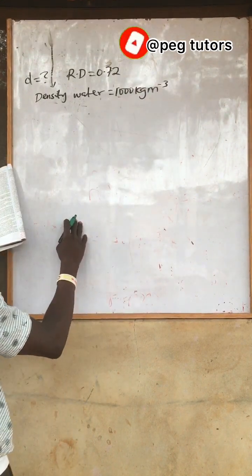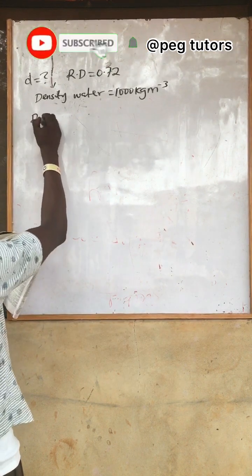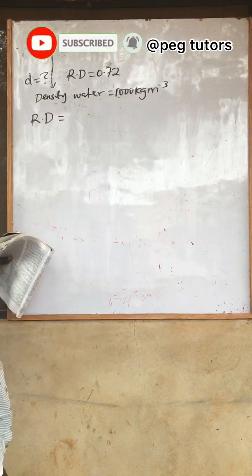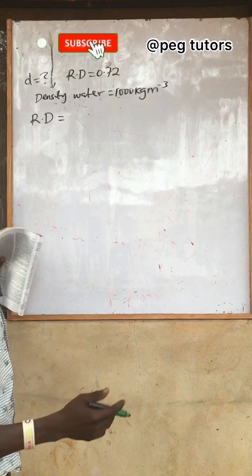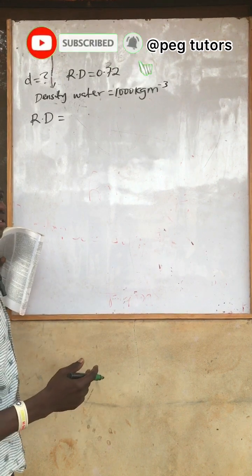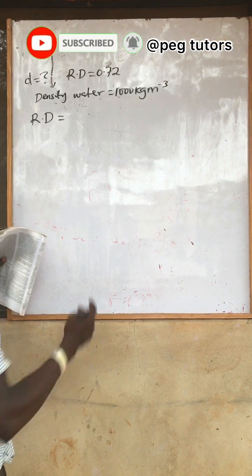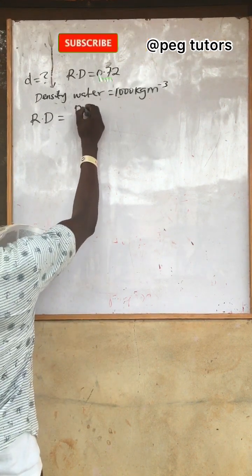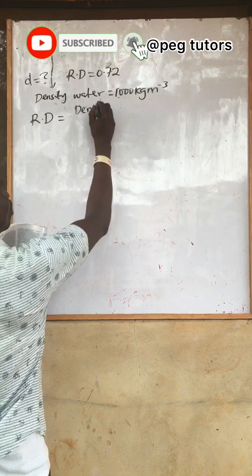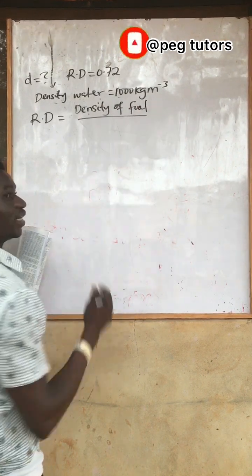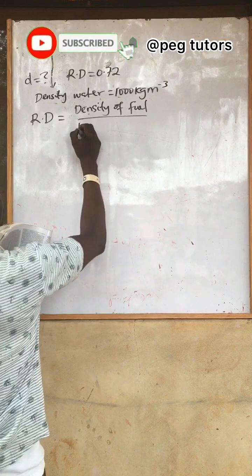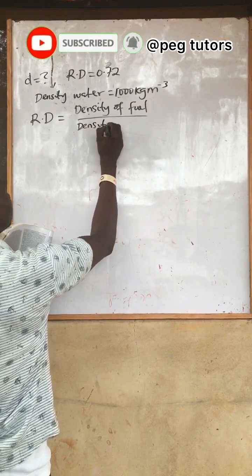Now relative density, the formula for relative density is the density of the liquid you are comparing all over the density of water. So relative density is density of fuel, because fuel is the liquid you are comparing, all over the density of water.